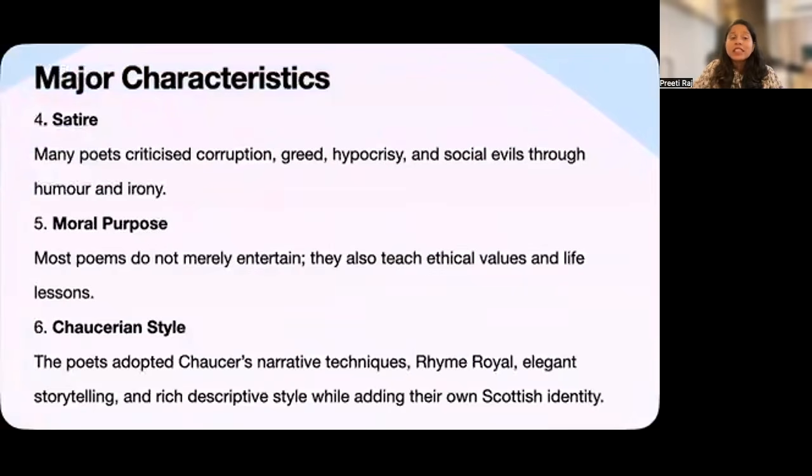Next up, we have satire. Many of the Scottish Chaucerians used humor and irony to expose corruption, greed, hypocrisy, and the weaknesses of society. Their aim was not simply to make readers laugh, but also to encourage social reform.